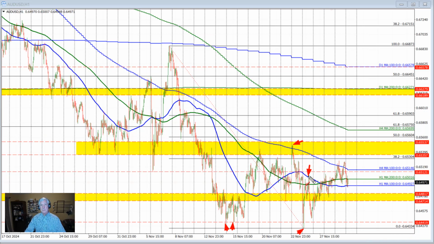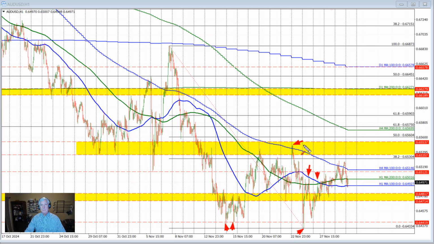We found willing sellers against a 100 hour moving average right here and here. Then those two moving averages started to converge, and we saw up and down volatility above and below those moving averages. On Friday's price action, we did see a move to the upside that got the price above the 100 bar moving average on the 4-hour chart.